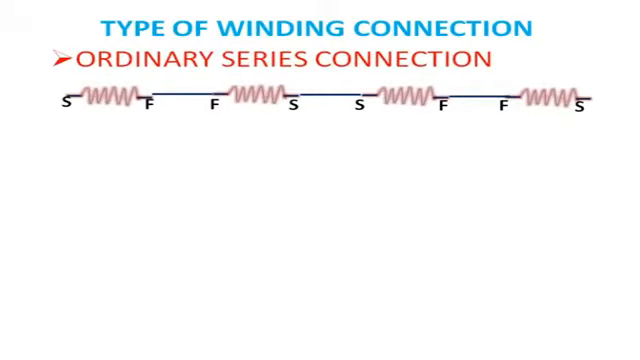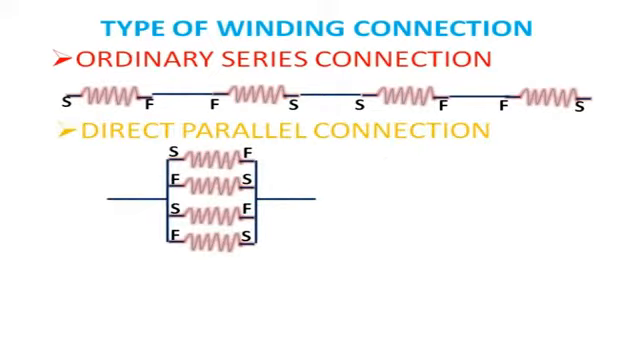The types of winding connection are basically three types. One is ordinary series connection. Here the finish of the first coil group will be connected to the finish of the second coil group. Then the starting of the second coil group will be connected to the starting of the third coil group, and so on. This maintains a series connection and it is basically suitable for low capacity motors.